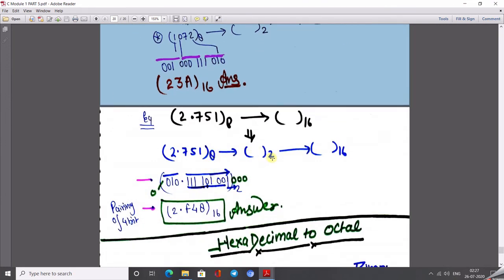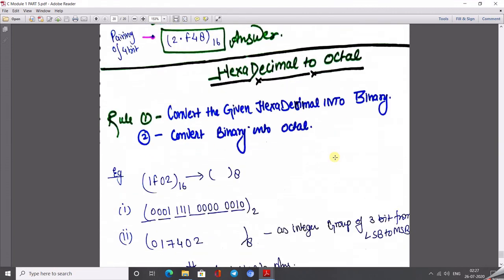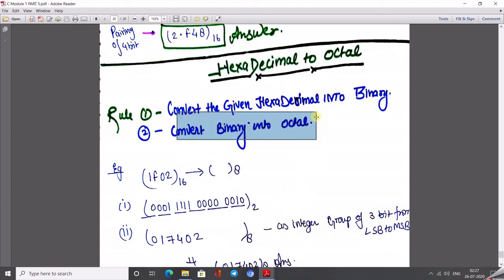2.751, then get the value in binary. As you know, whenever we convert from octal to binary or hexa to binary, this is the simplest method. Just write the equivalent binary number from the table, and then after getting this, make the pairs and write the equivalent hexadecimal number. Similarly, in the case of hexadecimal to octal, we have to convert the hexadecimal number into binary, and then convert this binary number into octal.